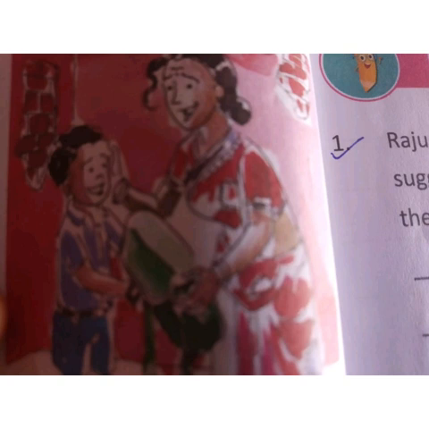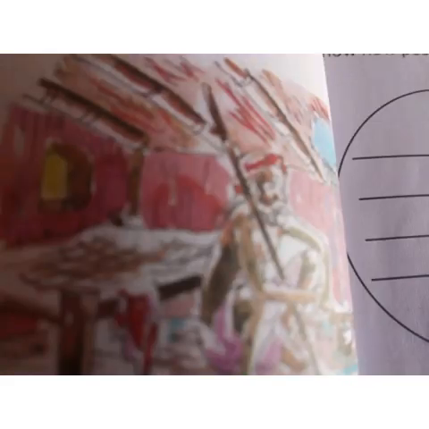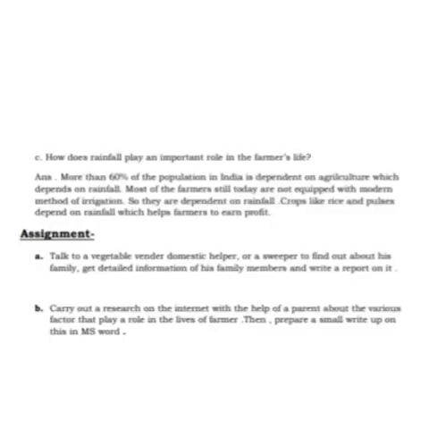Now fourth one, how does rainfall play an important role in the farmer's life? So the answer for this question is, more than 60% of the population in India is dependent on agriculture, and that is dependent on rainfall.